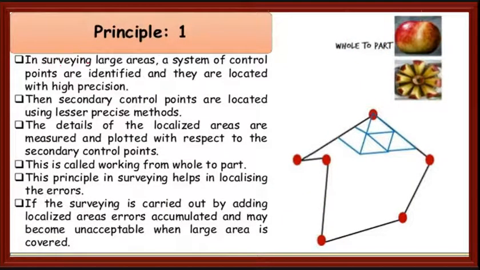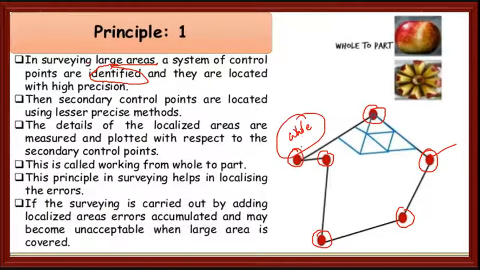See, in surveying large areas, a system of control points is identified, and they are located with very high precision. See, these are the control points, the main stations. What we should do, we should identify them, and we should mark them with a very high accuracy. Then this is called the bigger part we have done.